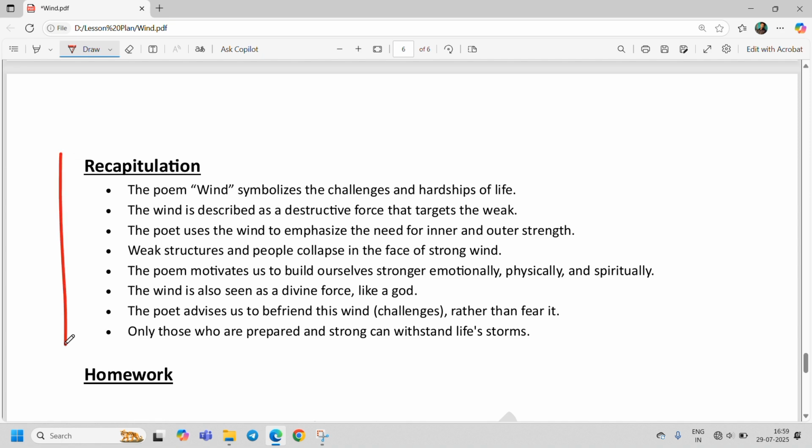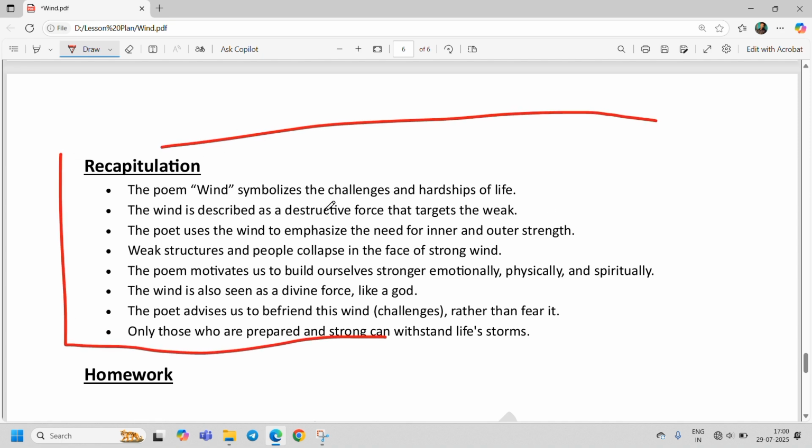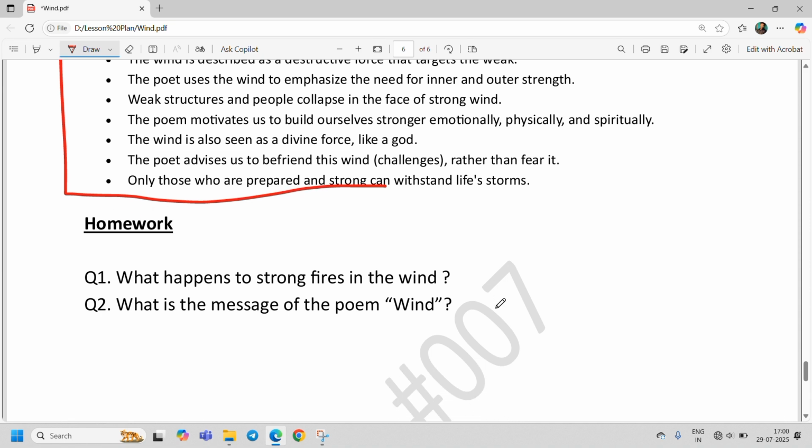After completing that presentation, we write the recapitulation. It means the conclusion. We conclude the chapter by writing in the form of points or bullets. Okay, then we give 2 homeworks, at least 2 homeworks. 2 homeworks are enough for one class.